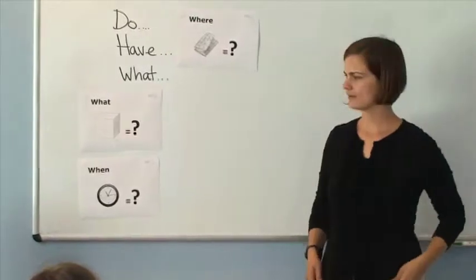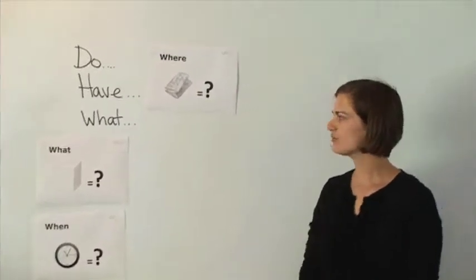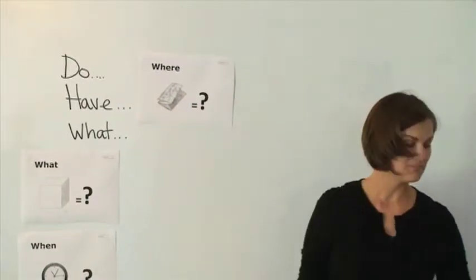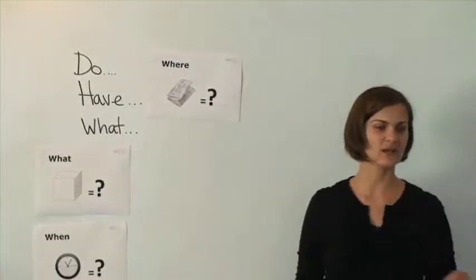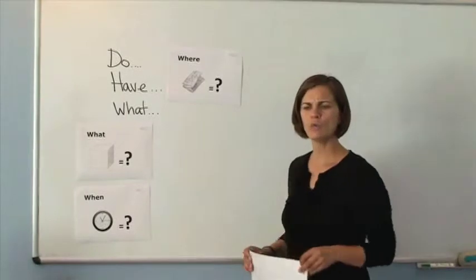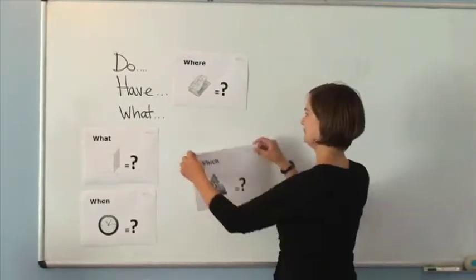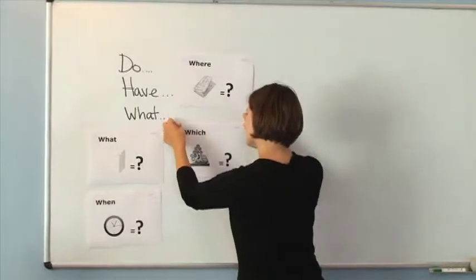Where? Where is Chernobyl? Very good. Where is asking about location. Maps, it's asking, that's right, about a location of something. Where is my watch? I don't know. It's on my wrist. Okay, next one.